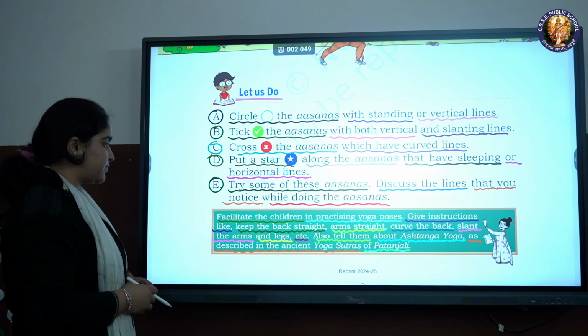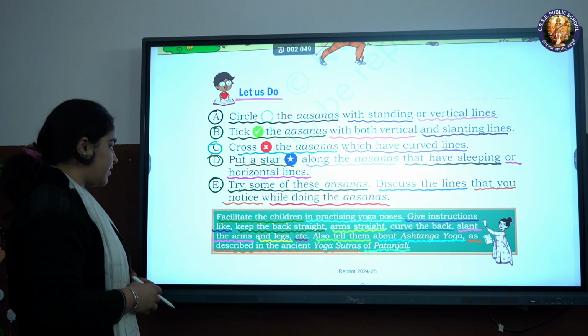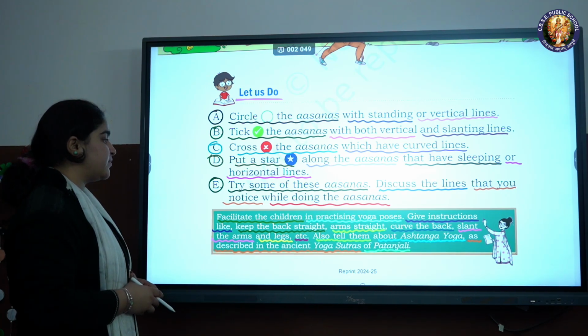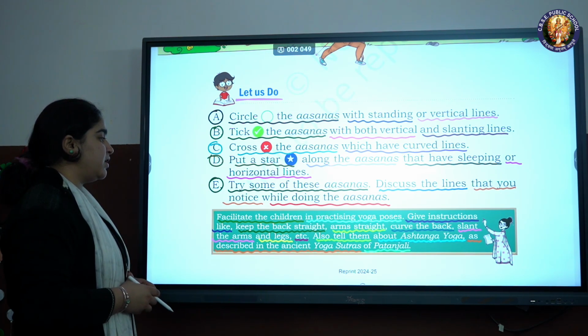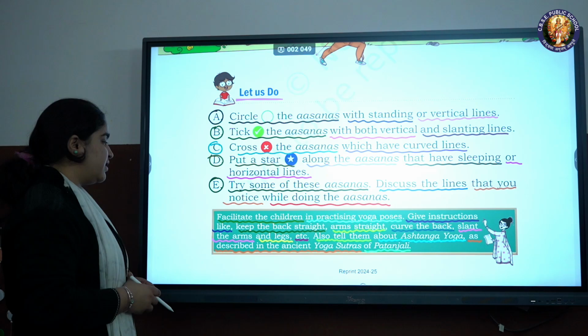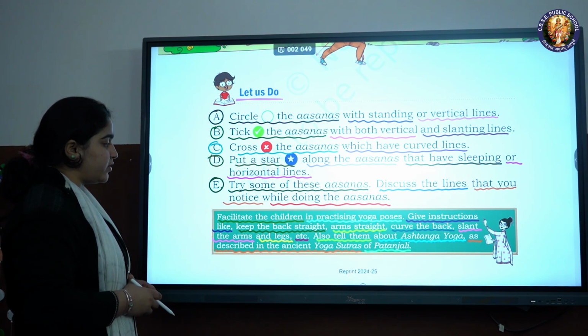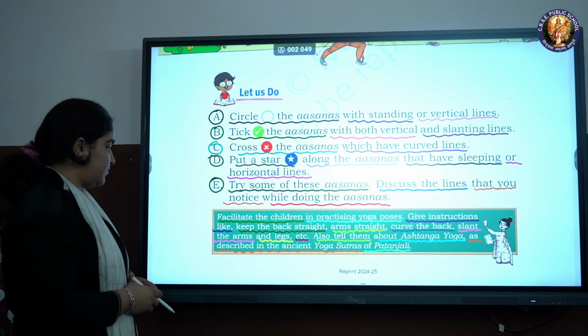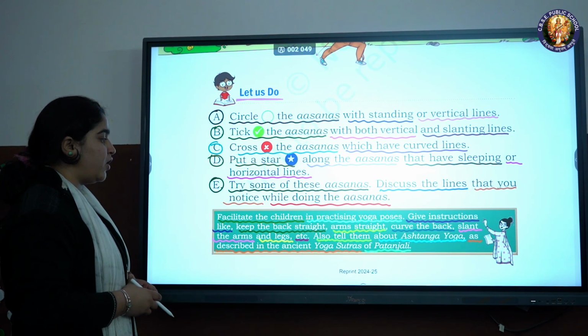Give instructions like keep the back straight, arms straight, curve the back, slant the arms and legs, etc. Also tell them about Ashtanga Yoga as described in the ancient Yoga Sutras of Patanjali.